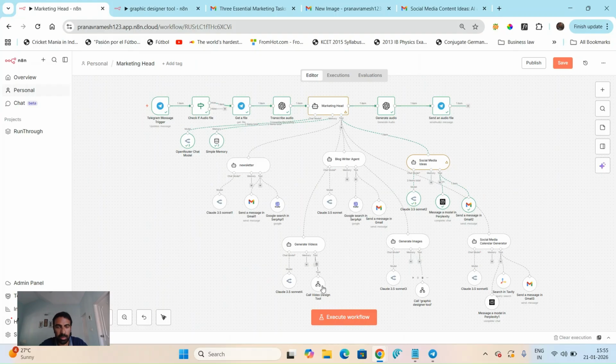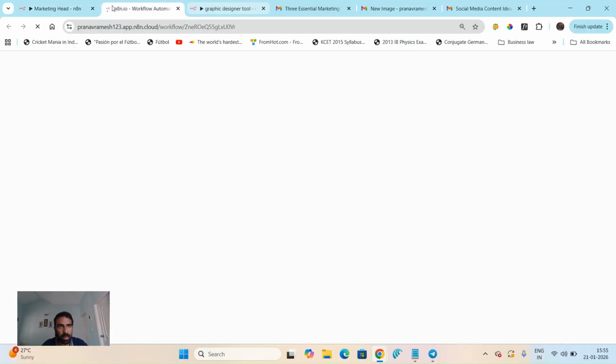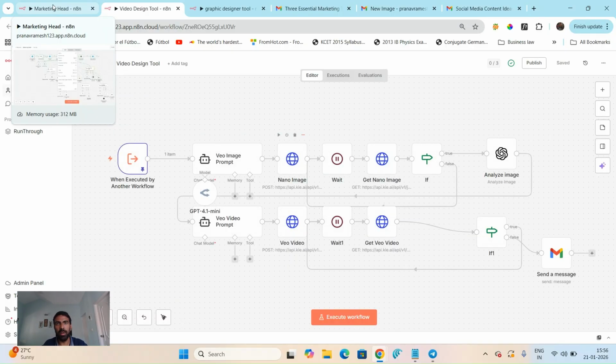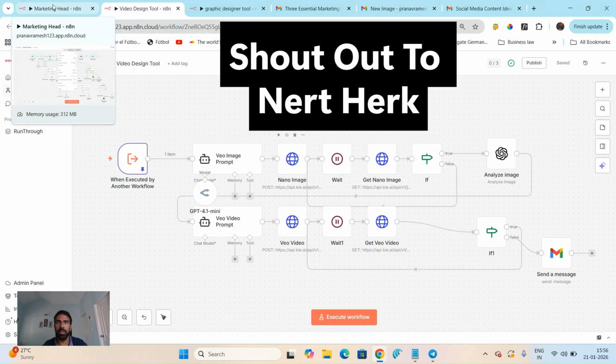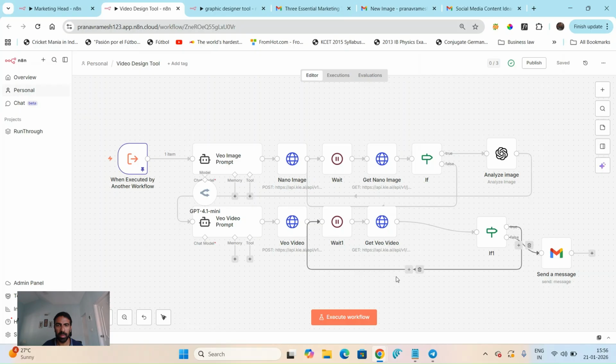Now the video generator. I've actually used a mix of Nano Banana and Veo 3.1, with a third party called Kie AI. I noticed this while following Nate Herk's video. He used Kie AI, and that's how I started using that and implementing it into this whole thing. Go to the Kie AI API documentation. You can see what needs to be done. Follow those steps completely, implement it here, and then you're done. I just get it by email.